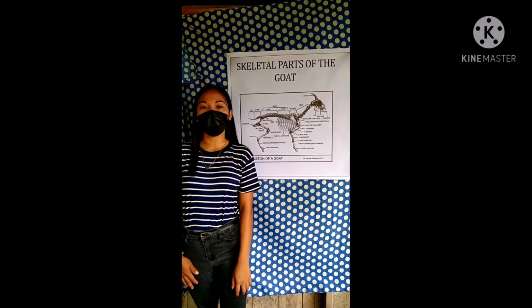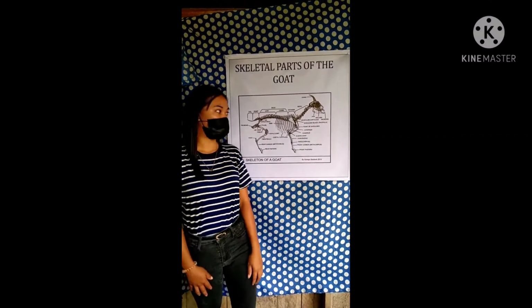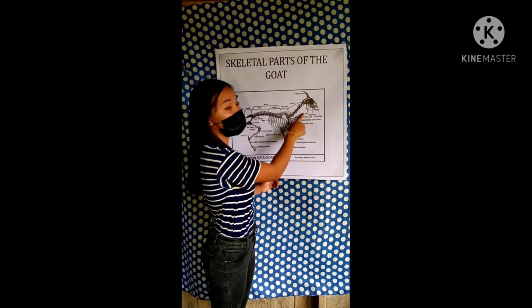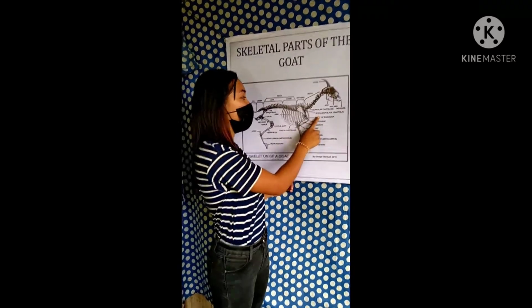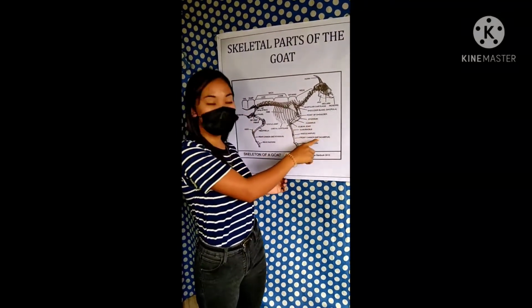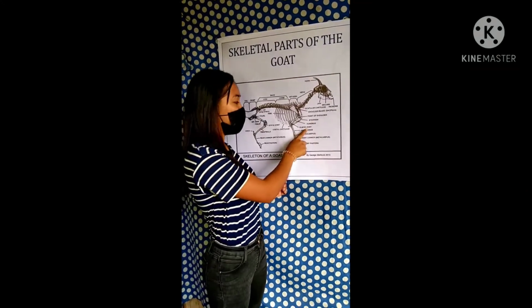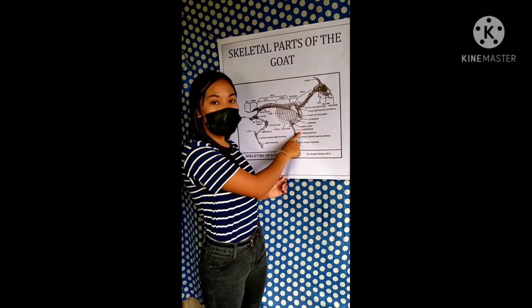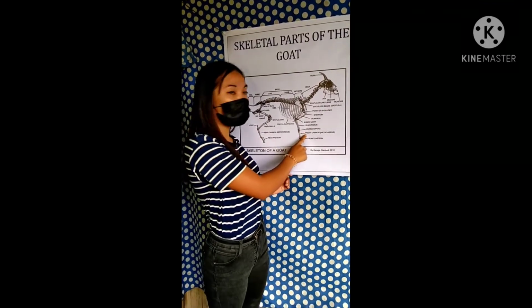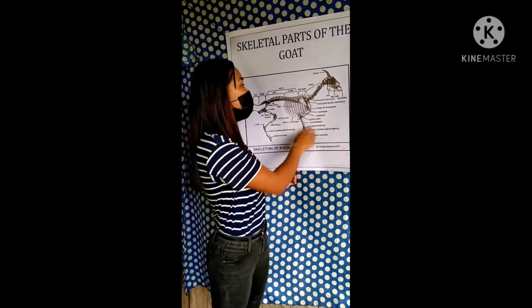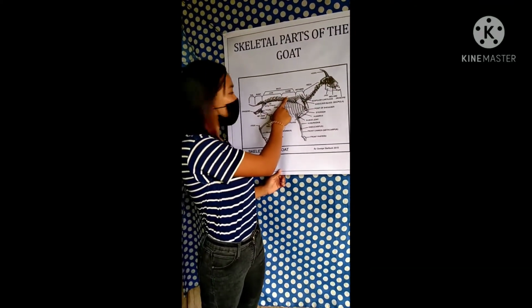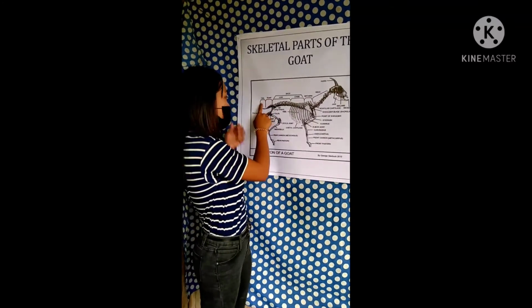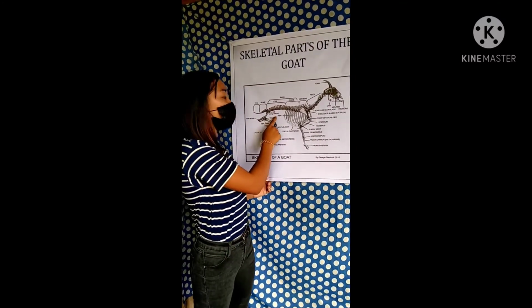Let's proceed to the next animal, which is the goat. Good day, this is our report. It's all about the skeletal parts of the goat. This is the horn, the jaw, molars, incisors, scapular cartilage, shoulder blade, point of the shoulder, sternum, humerus, elbow joint, ulna or radius, knee, front cannon, front pastern, withers, the back, the loin, the chin, the rump, the tail, the hip or wing of the ilium.